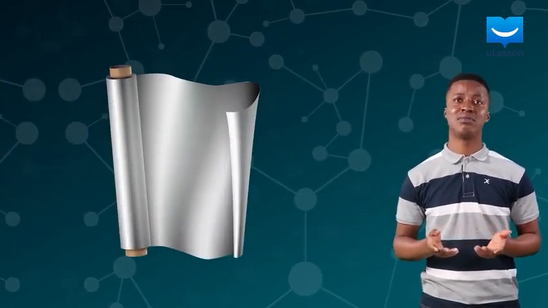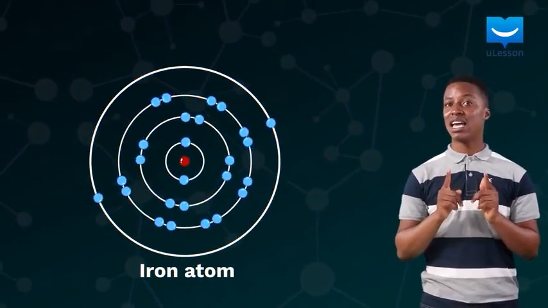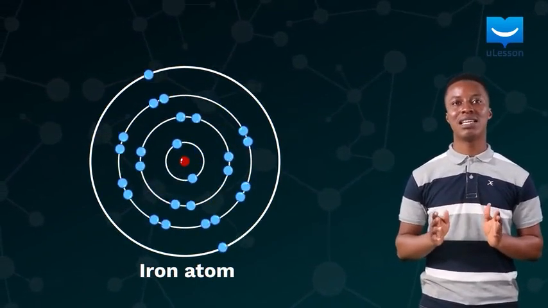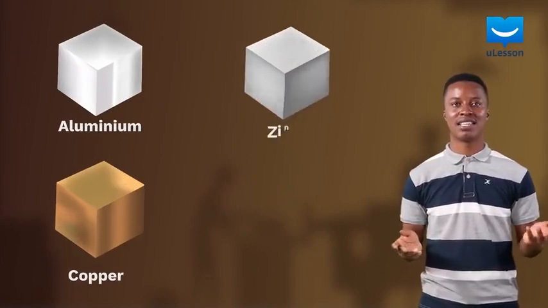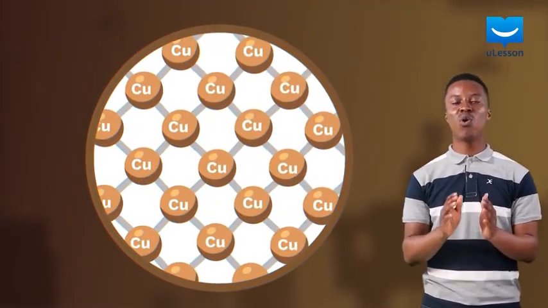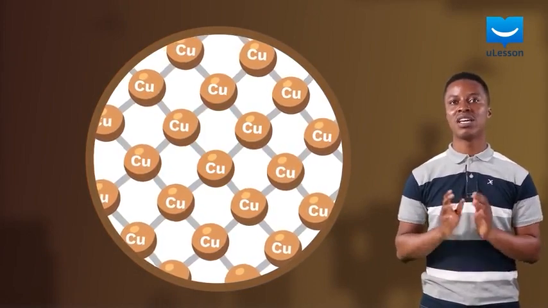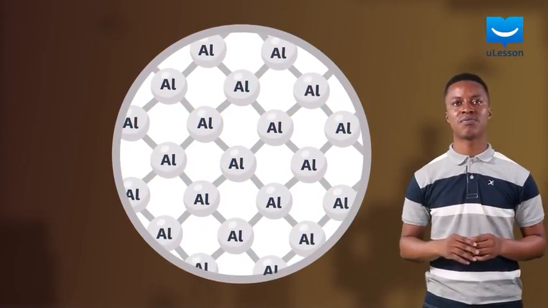We can also look at an element as a substance that contains atoms of the same kind. Every element is made up of its own type of atom. This is why the chemical elements are all very different from each other. Examples of elements you may have probably seen are aluminium, copper, zinc, and iron. A pure copper plate, for example, contains only one type of atom, which are the copper atoms. A pure aluminium sheet also contains just aluminium atoms.